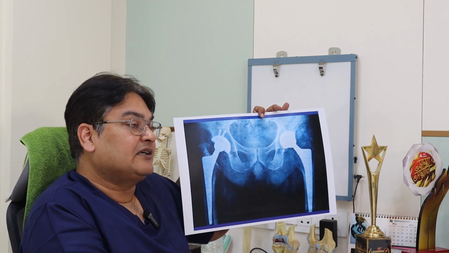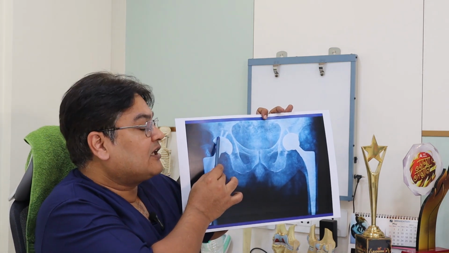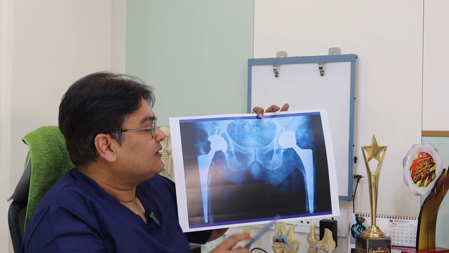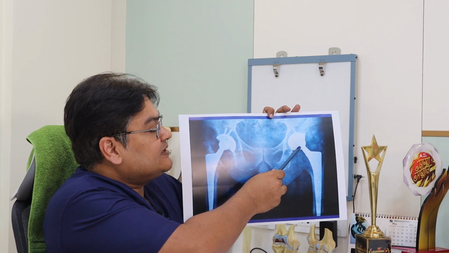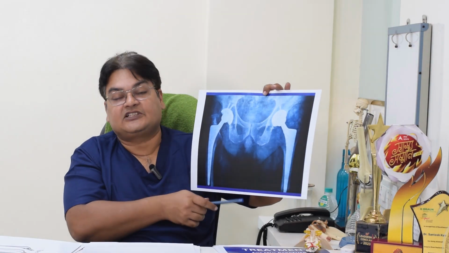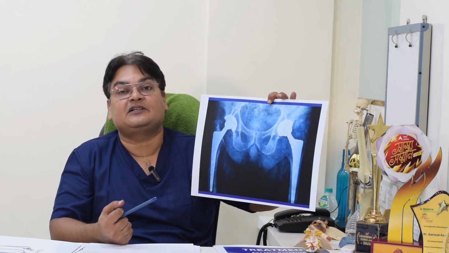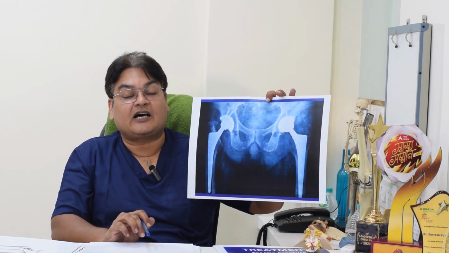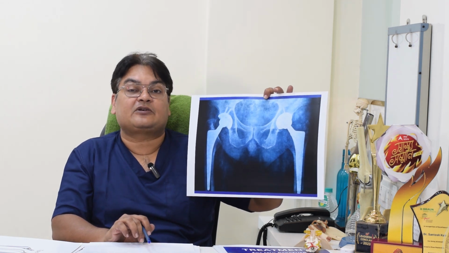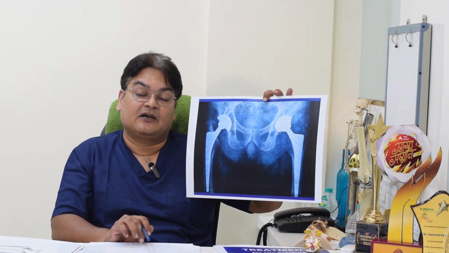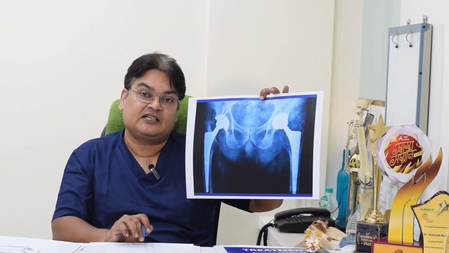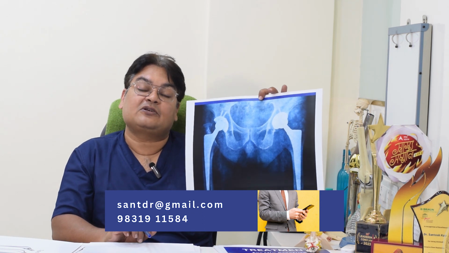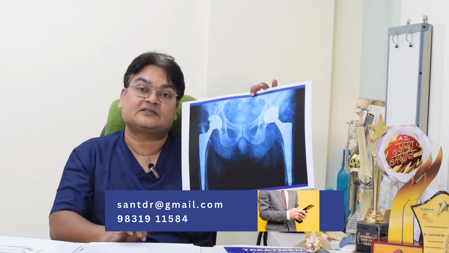Like if the acetabulum size, this is known as acetabulum, the cup, is very small, then we cannot put a very big head. But we prefer to put a larger head. This is a larger head. This is a standard head. A larger head gives more stability, gives more range of movement, as we will see subsequently. We prefer to put a larger head, but again it depends on patient to patient based on the size of the cup. We cannot forcibly put a larger head if the cup is small. So everything has its own criteria, and only a surgeon can decide on the table which is the best thing to do.